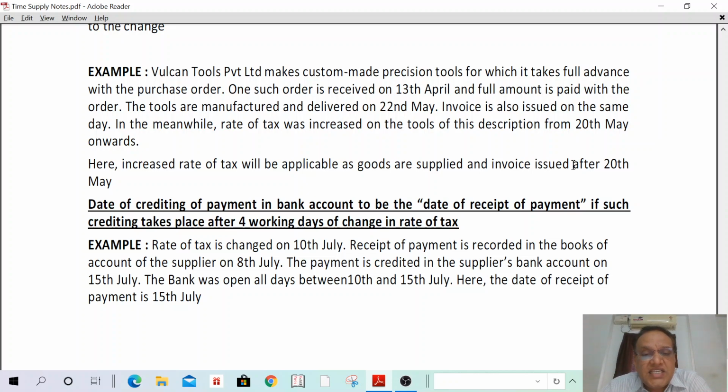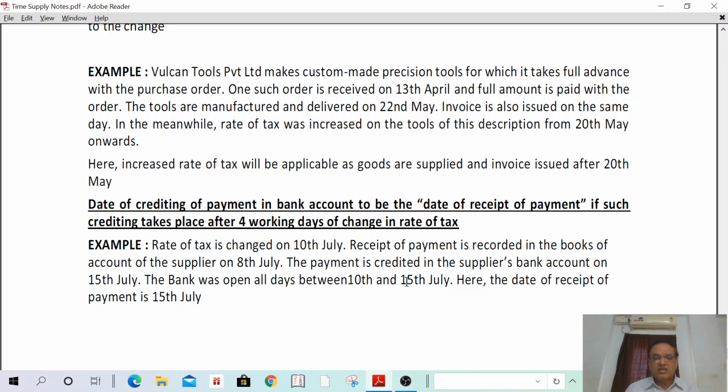Rate of tax is changed on 10th July. Receipt of payment is recorded in the books of account of the supplier on 8th July. I have received it on 8th, but the payment is credited in the supplier's bank account on 15th July. That means after 4 working days. The bank was open on all working days, 10th to 15th, and the rate of tax had already changed on 10th.